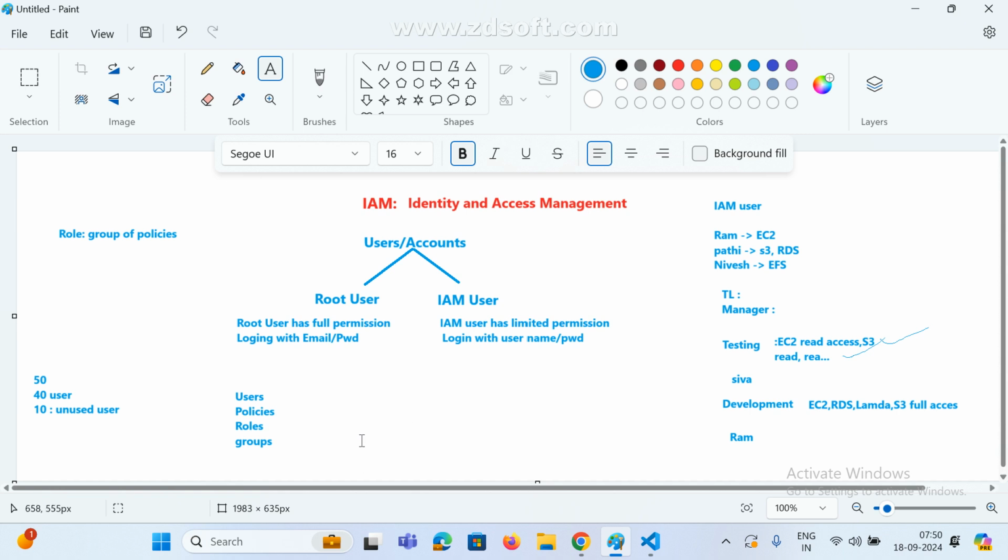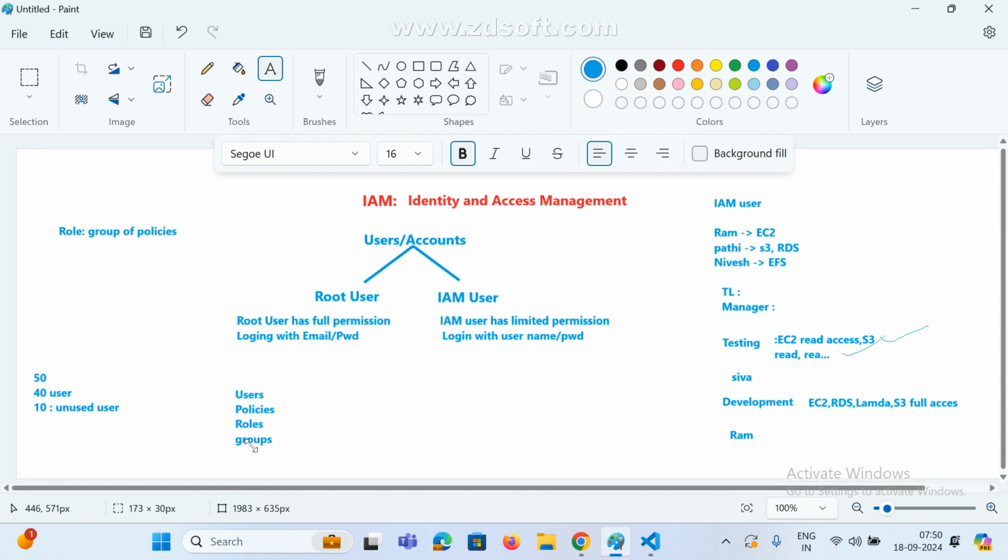Now, what is a role? A role is nothing but a group of policies, and it is a temporary access, with users and credentials. And a group is something we can create, under which we can add multiple users.